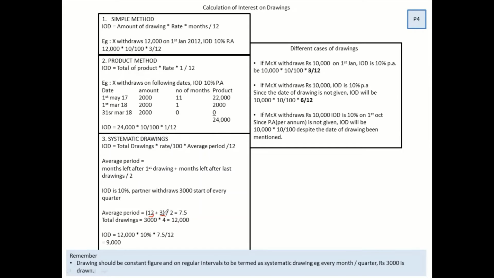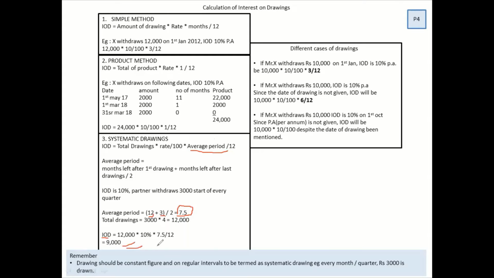All right. So 12 plus 3 divided by 2. You understand the average period is 7.5. You have to use that over here. Divide by 12. So we get the IOD as 9,000.